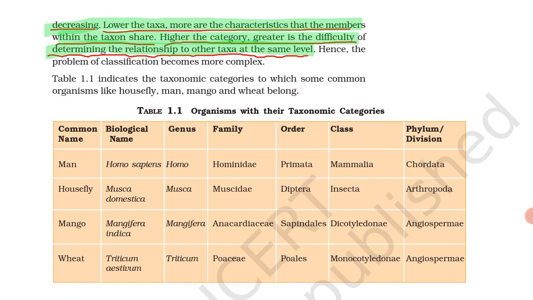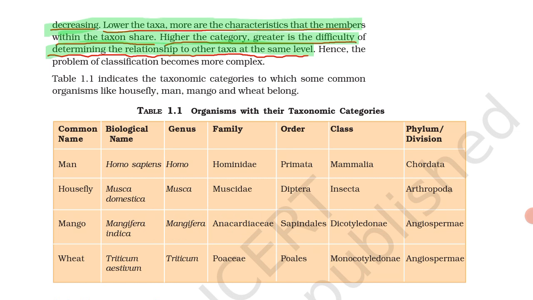Then mango. We have given the example earlier about mango. The scientific name of mango, meaning the biological name, is Mangifera indica. Mangifera is the genus. Family is Anacardiaceae. You have to learn this family. They will ask in the exam, what is the family of mango? Anacardiaceae is the family of mango. Order is Sapindales. Class is Dicotyledon. Dicotyledon means inside the seed of mango there are 2 cotyledons.